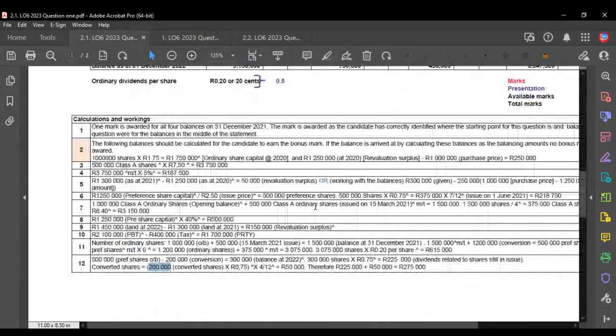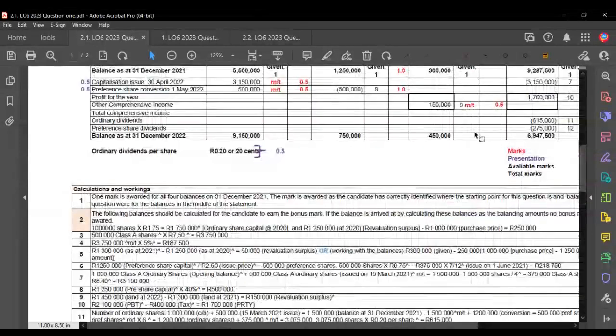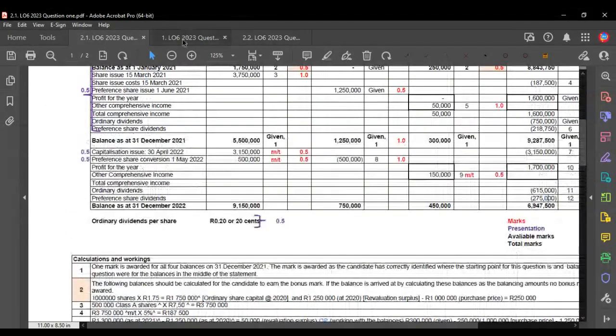So that would have been January, February, March, April, 4 months. We divide by 12, multiplied by 4, and that gives us 50,000. We add that to the original dividend we had calculated for the shareholders that never changed, and we get a total dividend of 275,000, which you then see appearing under retained earnings because it's decreasing the amount of retained earnings.